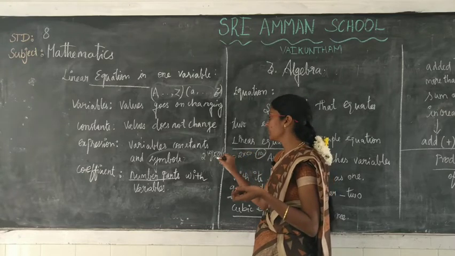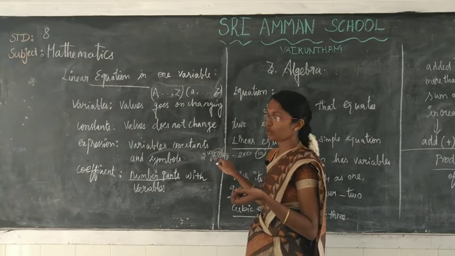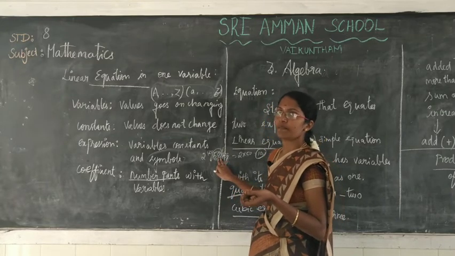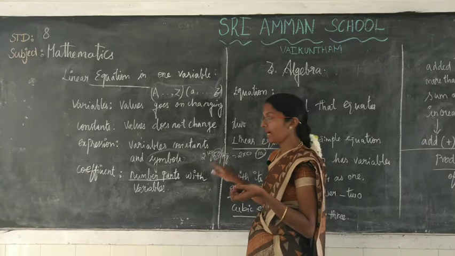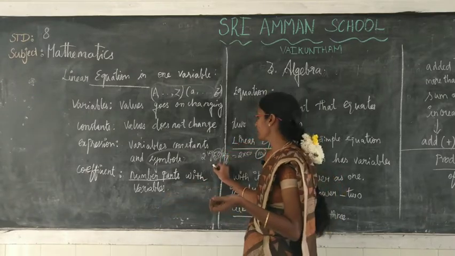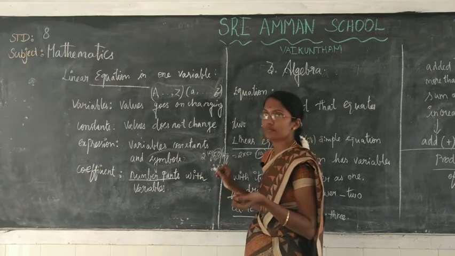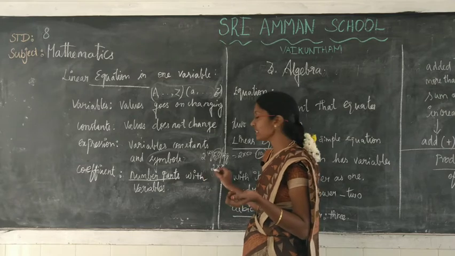She knows the price, 50 per kg, so this one is constant. It doesn't change. But for banana, she doesn't know the cost. She says it may be any price, you consider it as x.